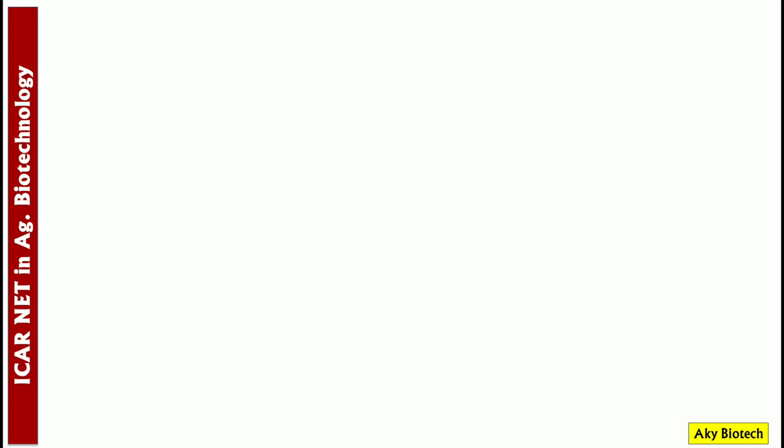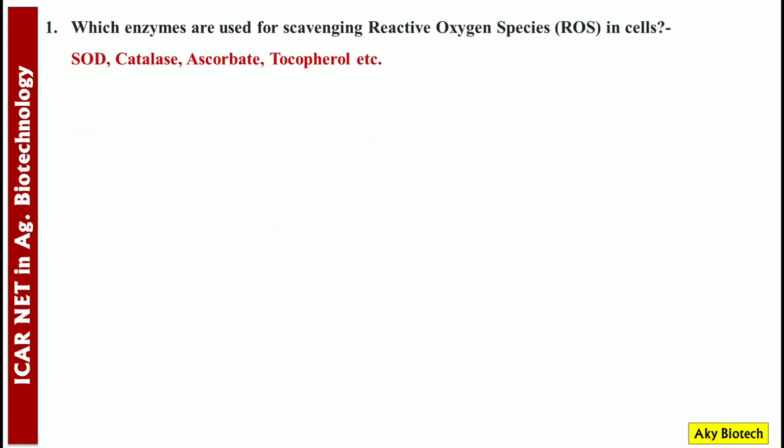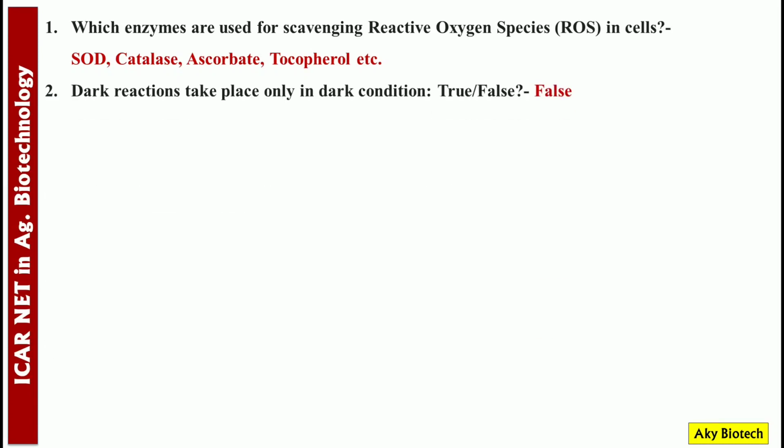Now let's take a quick revision of the next 50 questions. Number 1. Which enzymes are used for scavenging reactive oxygen species in cells? Answer is SOD, catalase, ascorbate and tocopherol, etc. Number 2 question. Dark reactions take place only in dark condition. True, false? Answer is false.